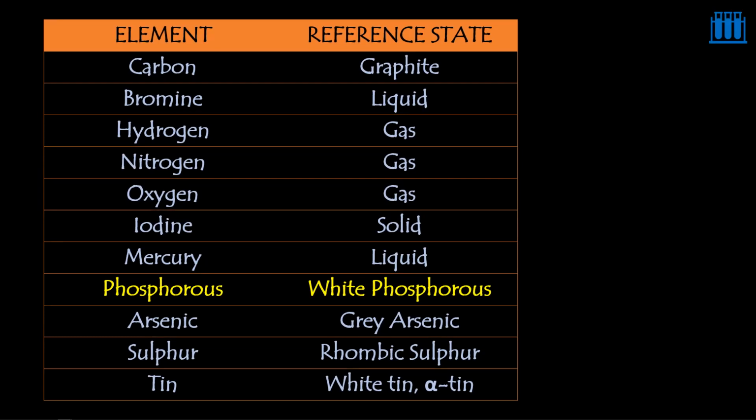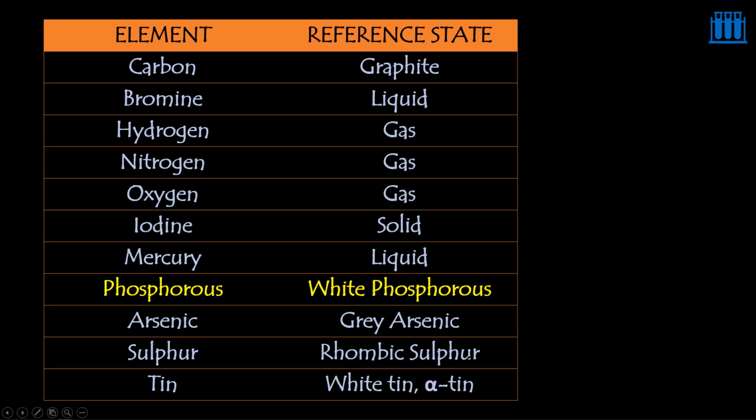Mercury is a liquid. And phosphorus is white phosphorus. Of course, phosphorus exists in different forms, white phosphorus, black phosphorus, etc. In this, the white phosphorus is treated as a reference state. So why it is given in a different color here, I will tell you. One point is there to add here. So let me finish the remaining. Arsenic, gray arsenic is going to be its reference state. Sulfur, rhombic sulfur is the reference state. Tin, white tin or alpha tin is the reference state.